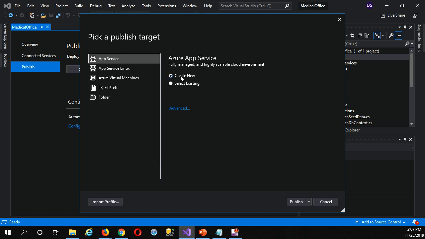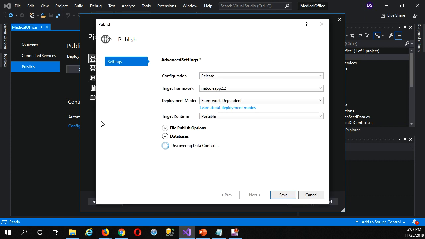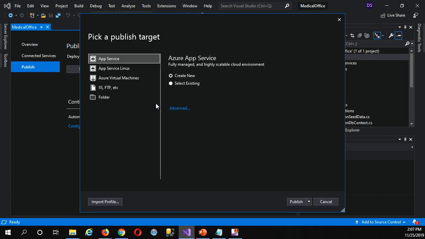So I'm going to create a new web app. Now normally this advanced section is all about configuring whether you need databases to be published and code first migrations applied and so on. I can just forget all that, I don't need it. I'll just click Publish.